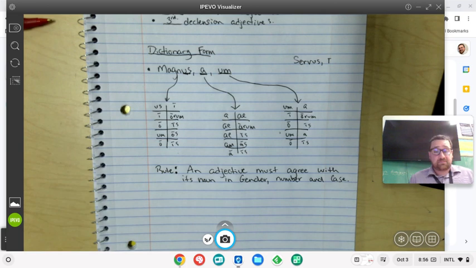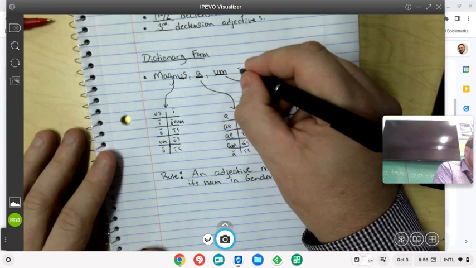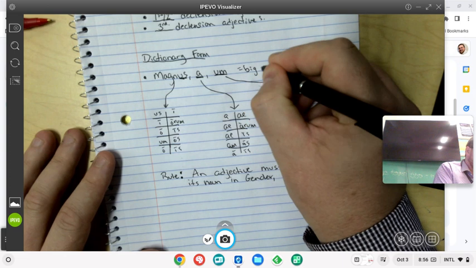So what does that mean? That means if the noun that's being described with an adjective is the subject of a sentence, then we want the adjective that goes with that noun to also be in the nominative case, like the noun would be. So, for example, magnus, -a, -um means big or great.